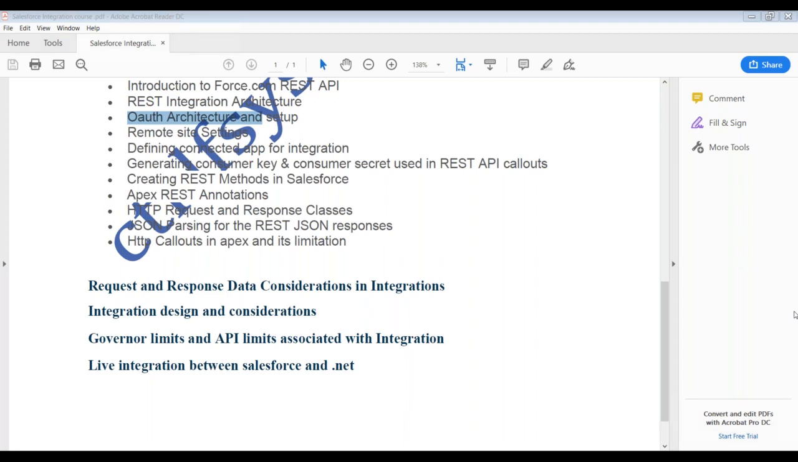So when that kind of requirement comes, you are not going to send the data, but you are just getting yourself identified by some other system. That is nothing but the security layer of integration.